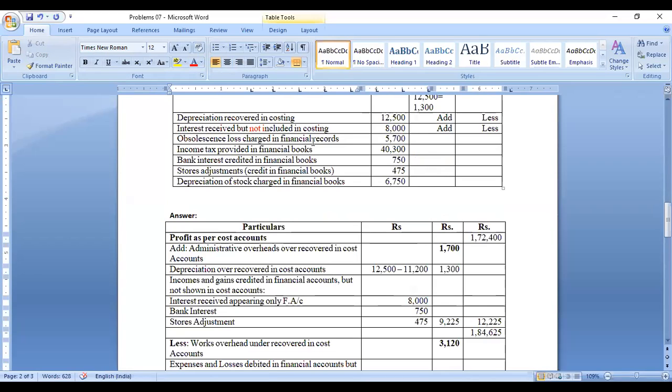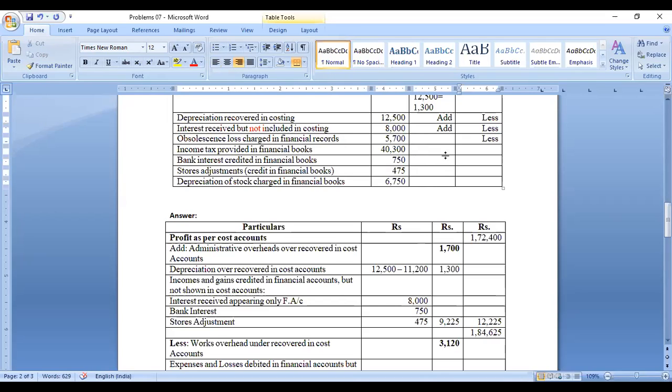obsolescence loss charged in financial records. Obsolescence loss only charged in financial records. So like this is an income, this is an income. So what we treated, we are taking this as less. So this is an expenditure, it's a loss or expenditure that is incurred only on the financial accounts, that means this 5,700 should be deducted. It is a less.